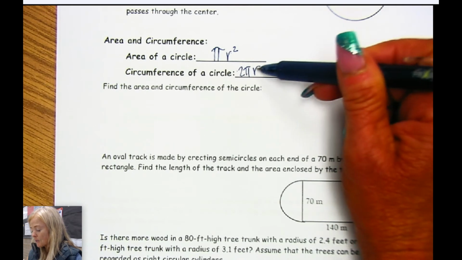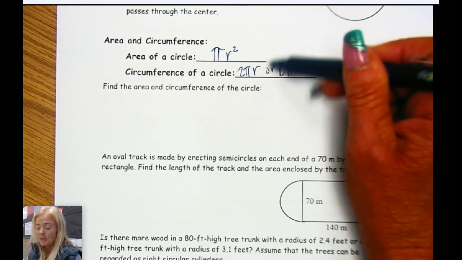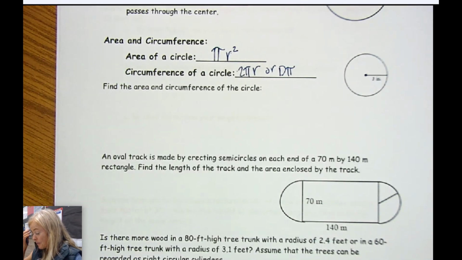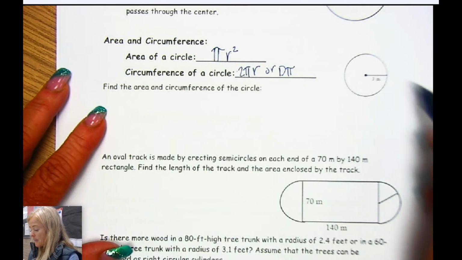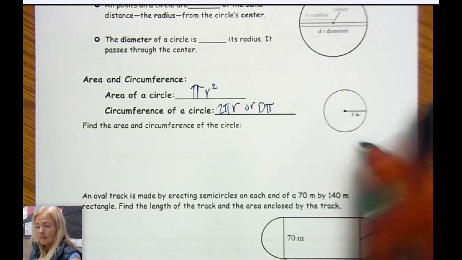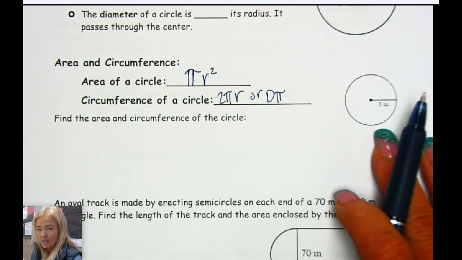And if we're asked to find the circumference, if we know the radius, we can just take 2 pi r, and if we know the diameter, we can do d pi. So diameter times pi. Now, if we're asked to find the area and the circumference of this circle, then we look and we say, well, what do we have? And it looks like we have the radius, and the radius is 3 inches.